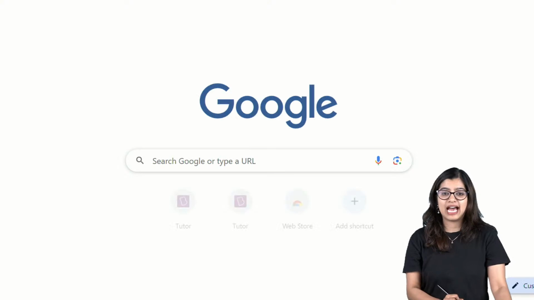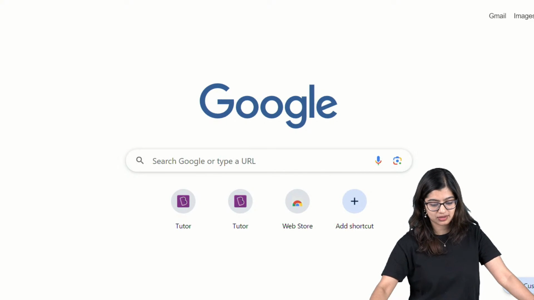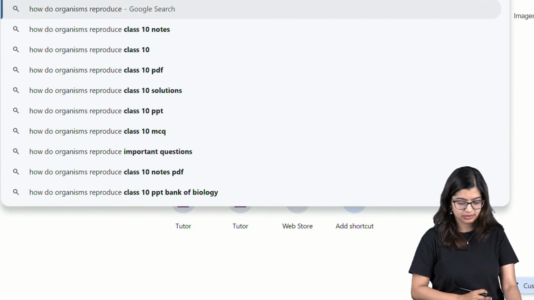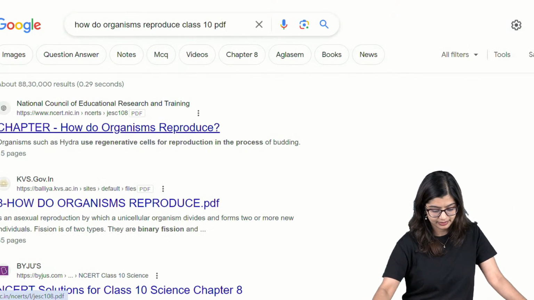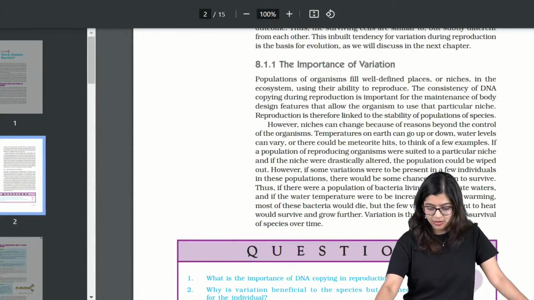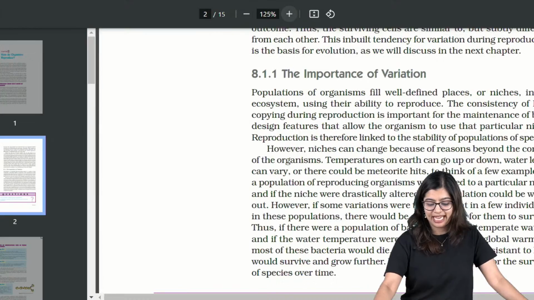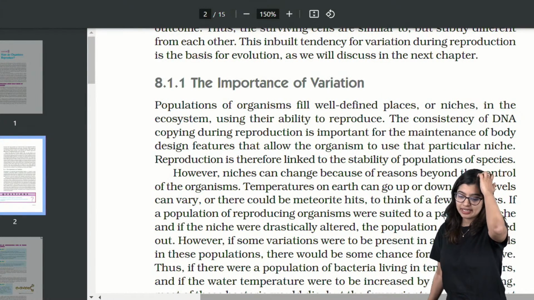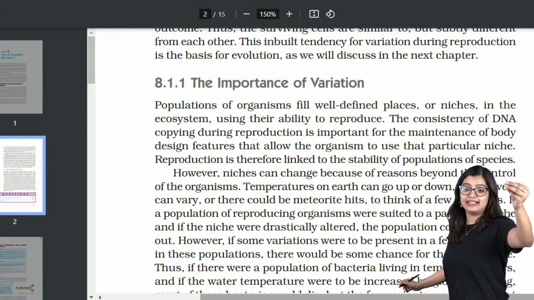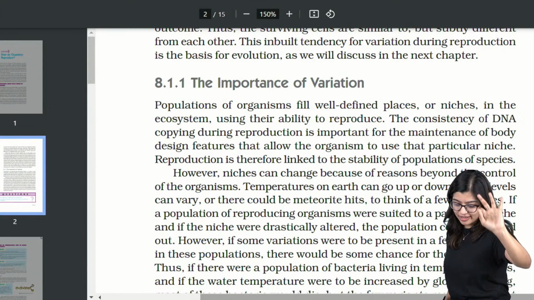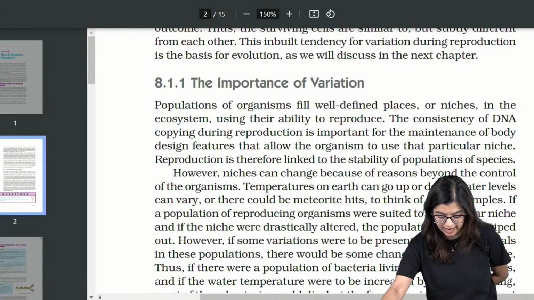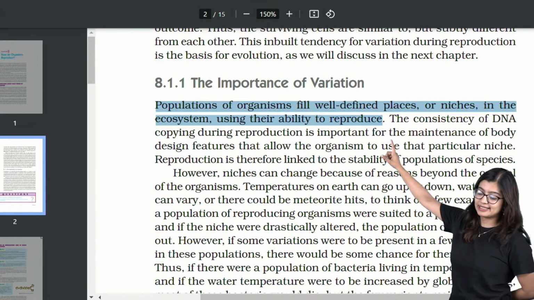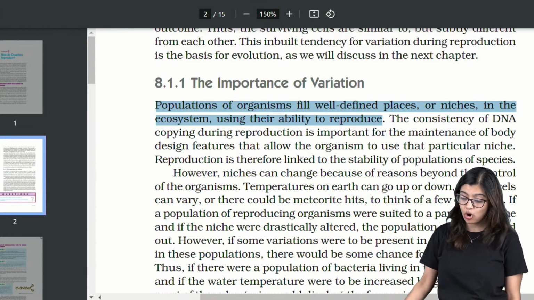Very good. Time to open the chapter, How do Organisms Reproduce, Class 10 PDF. Because you have forgotten this one sentence that I kept yapping about almost all the time that I taught how do organisms reproduce. See, first sentence, population of organisms fill well-defined places. Let me highlight this sentence. Take your NCERT, right? Population of organisms fill well-defined places or niches.